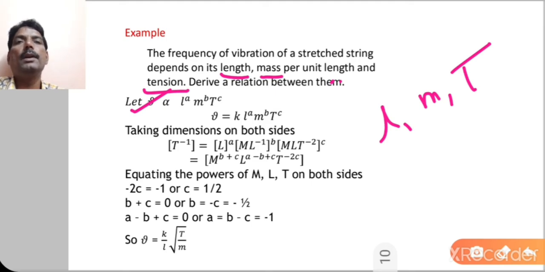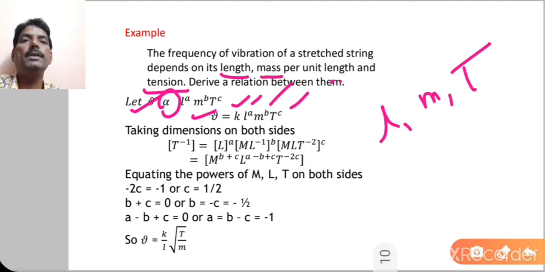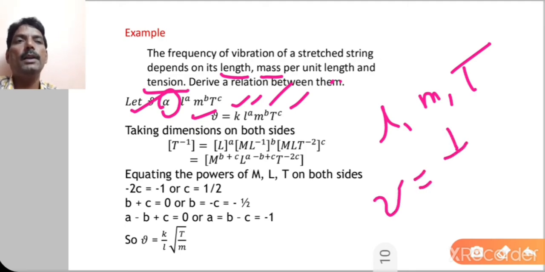So therefore you always write L raised to A, M raised to B, T raised to C. Therefore write frequency nu is equal to some constant, because it is directly proportional, and that proportionality constant you have to replace by this K. So nu is equal to K into L raised to A, M raised to B, T raised to C. So taking the dimensions on both sides, for example, frequency nu is equal to 1 upon T. So I can write here T raised to minus 1.